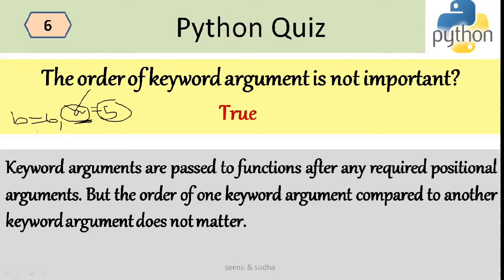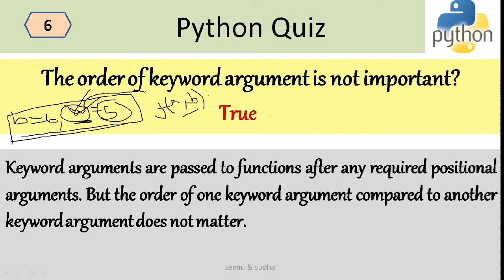So even if the order is not the same as the formal arguments, maybe in the formal arguments I have A comma B. Say there is a function F, and this function F is taking A and B. This is a function call. Say I'm calling the function saying B is equal to 6 and A is equal to 5. Even though the order is A comma B, while passing the values I'm saying B comma A. This doesn't matter because I'm associating a keyword.